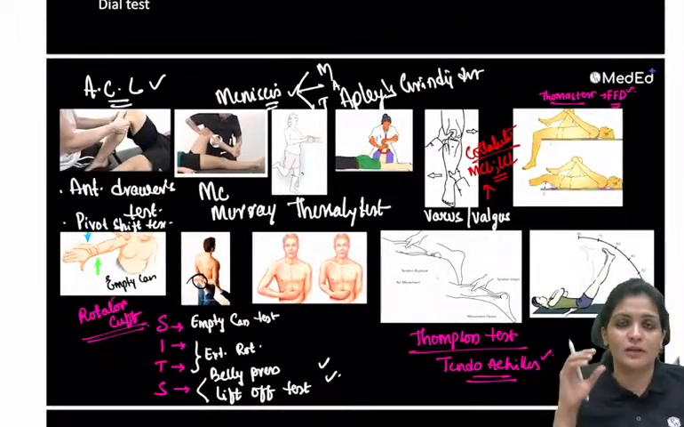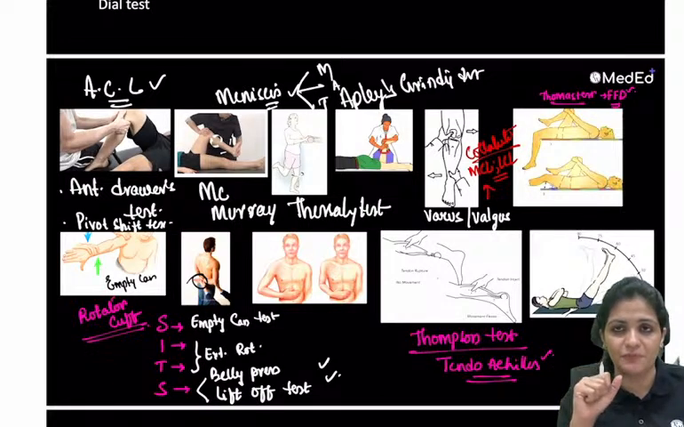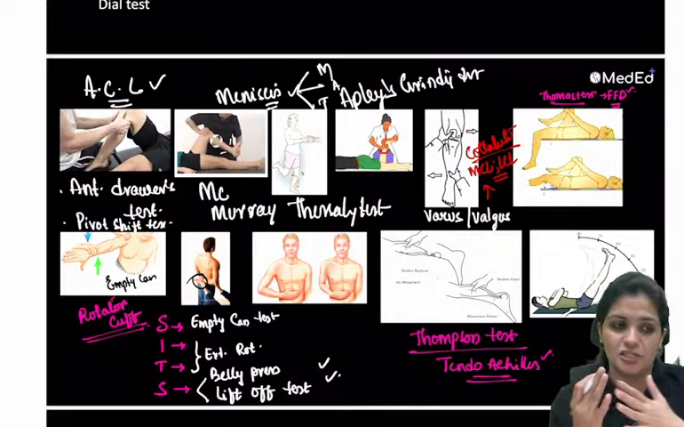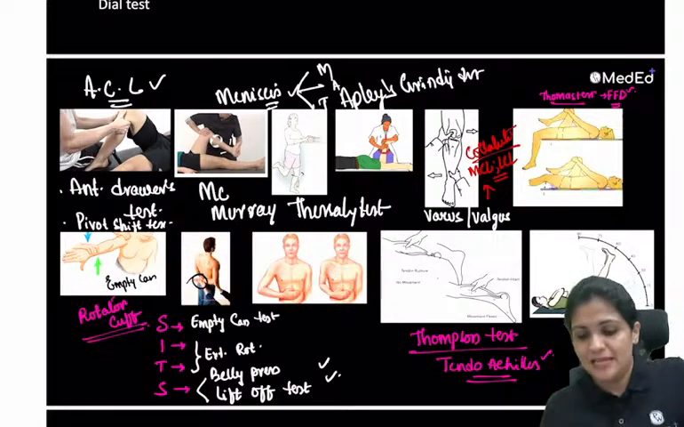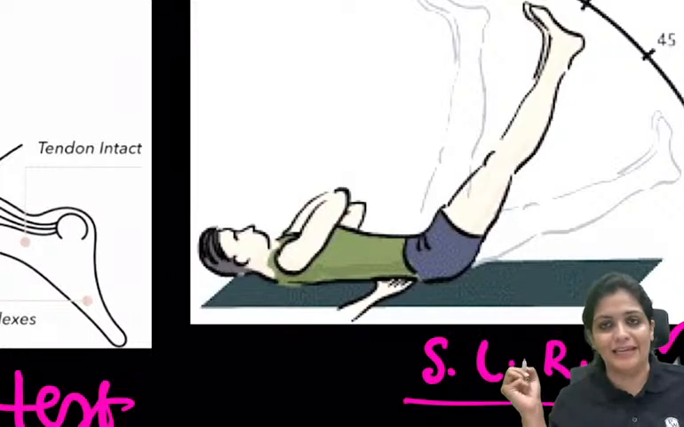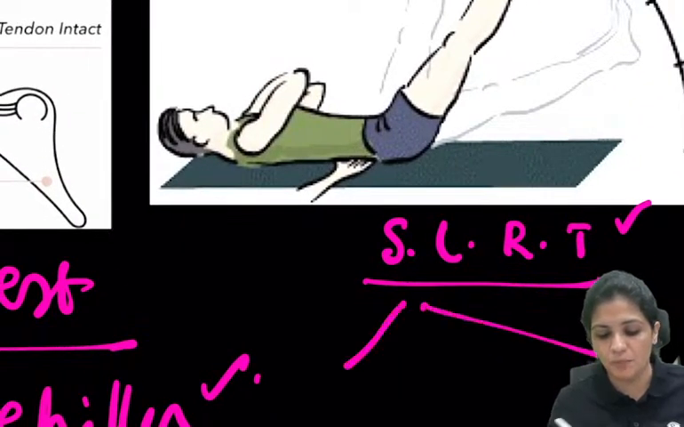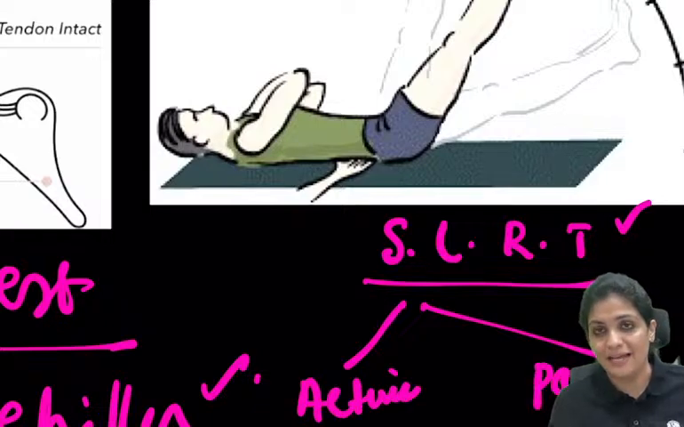And if this is not causing any pain on squeezing of your calf muscle, then it is Thompson's test. For tendo-Achilles, it is Thompson, and for FFD, it is Thomas. And what is this? This is the straight leg raising test. This is mainly used for both the things. One is active, second one is passive.